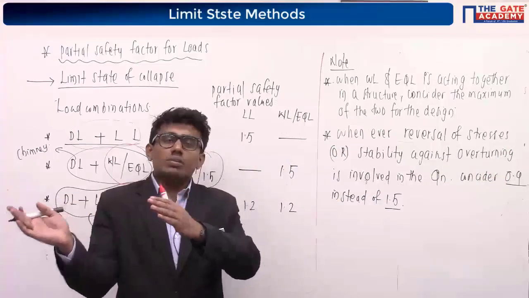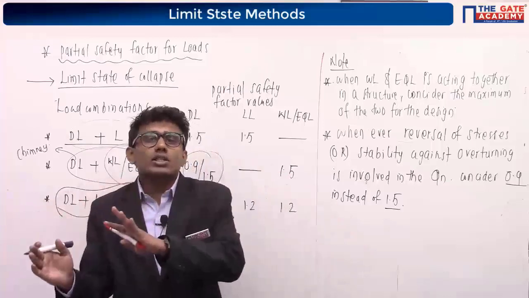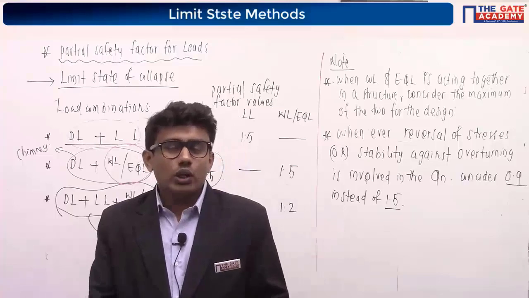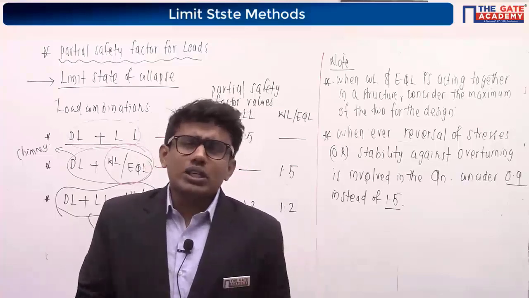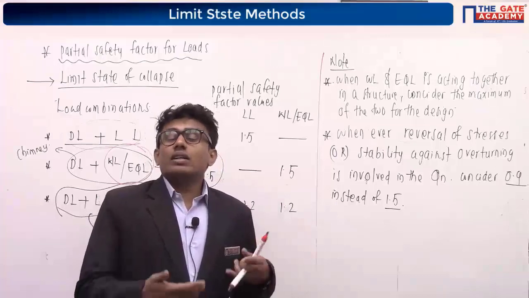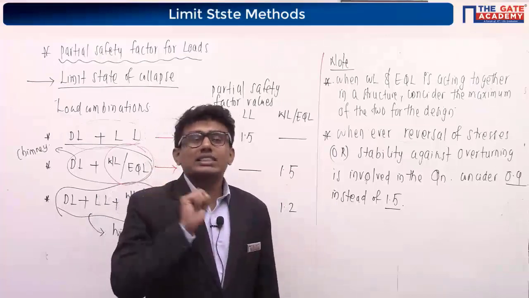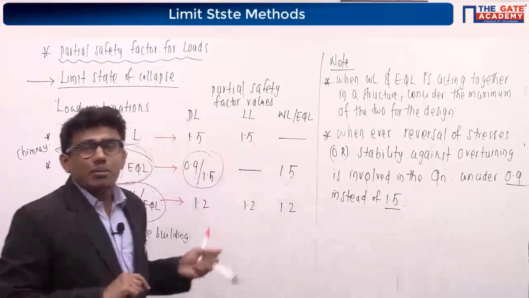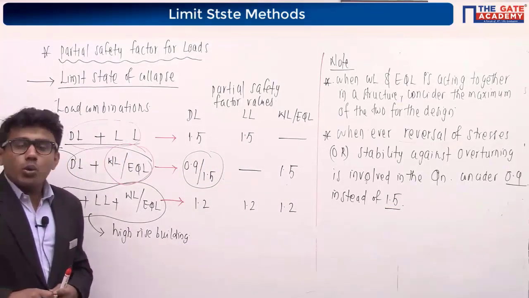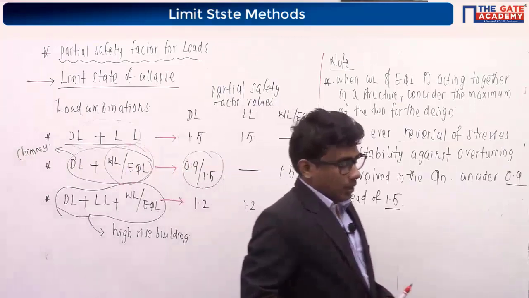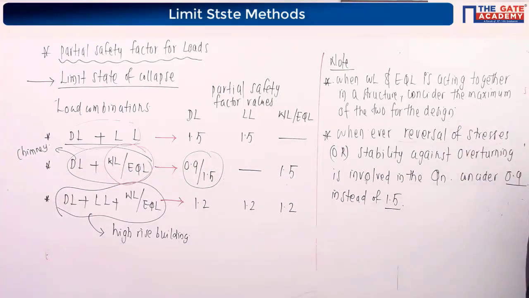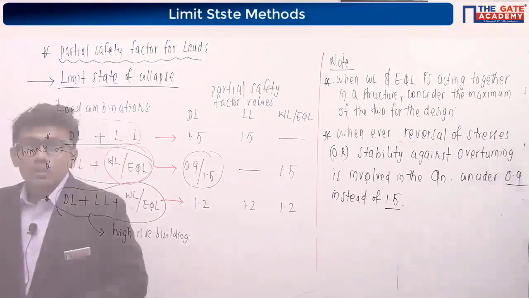Stress is varying from tensile to compression, compression to tension, due to the change in direction of these forces, especially for our wind load and earthquake load. Whenever in the question it is given that reversal of stresses are there, or the stability against overturning is there, you have to consider 0.9 in this table instead of taking 1.5. Right now, these are the 2 points you have to keep in your mind while calculating the design load. Please note it down. After that, we will solve a question.